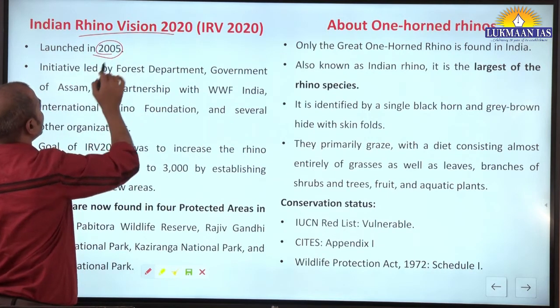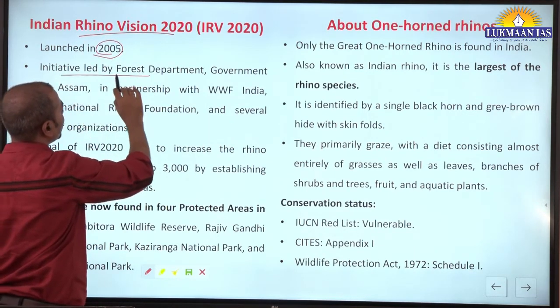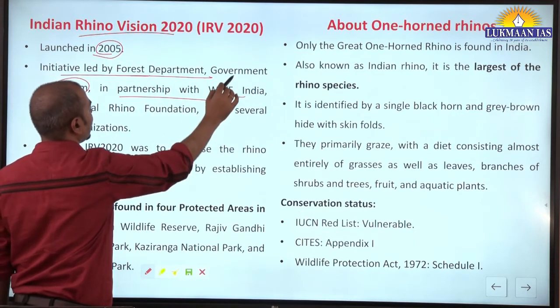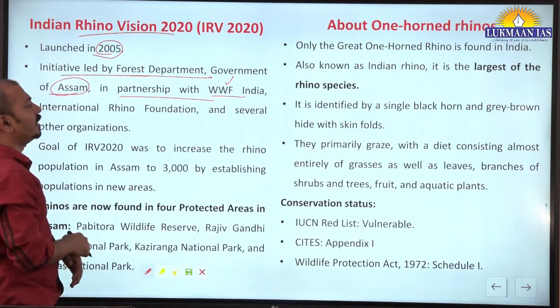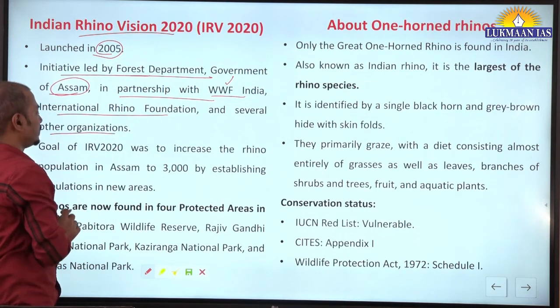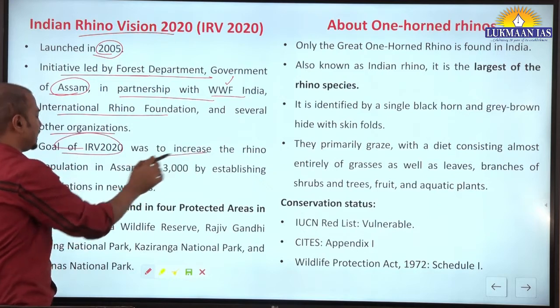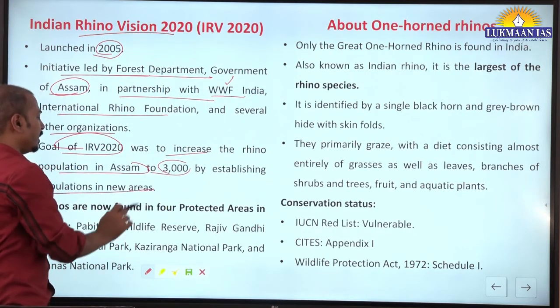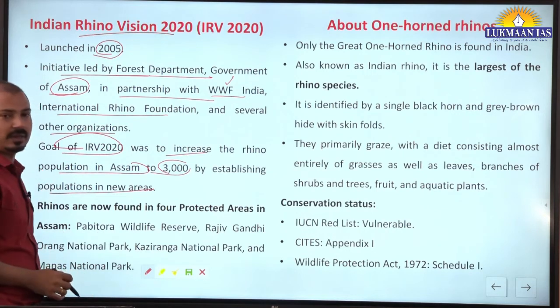It was launched in 2005, an initiative led by the Forest Department, Government of Assam, in partnership with the World Wide Fund for Nature India, the International Rhino Foundation and other organizations. What was the goal? To increase the rhino population in Assam to 3000 by establishing populations in new areas.